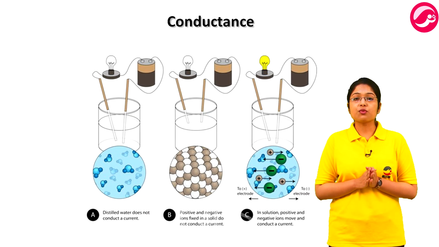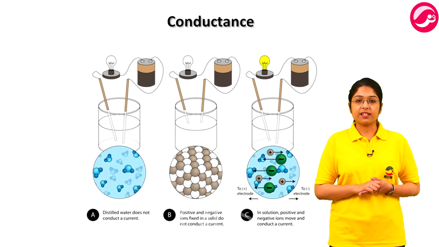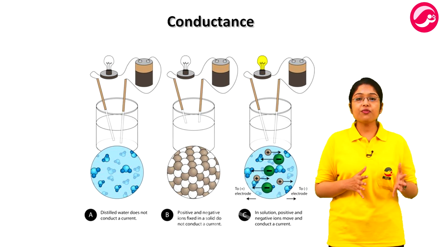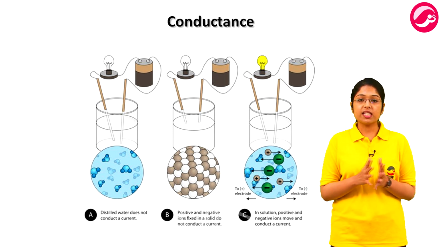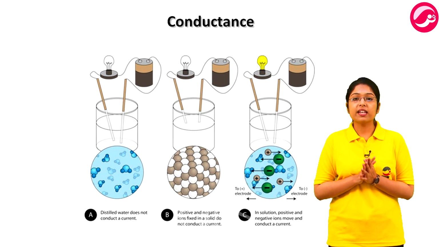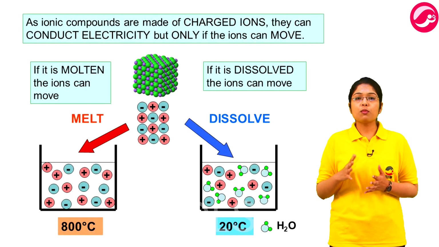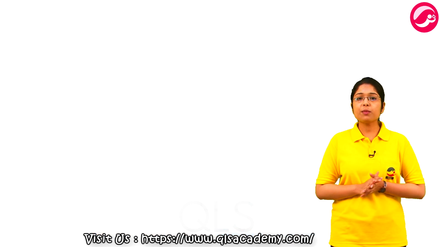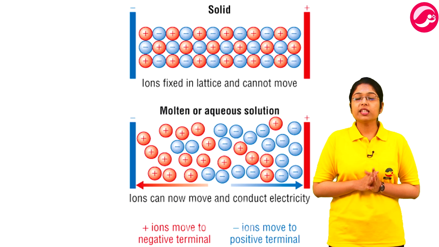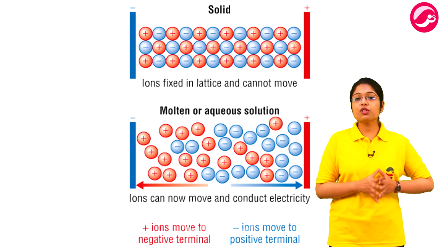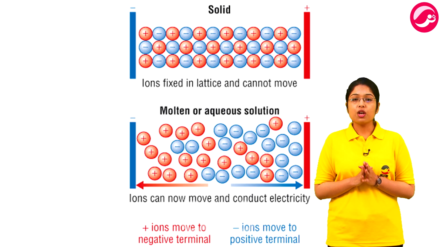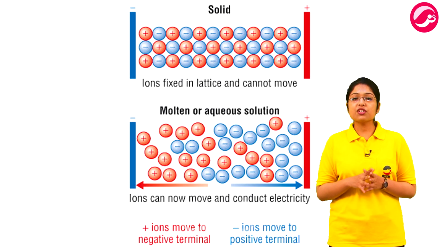This gives rise to the next property, that is conductance. Because ionic compounds release their charged particles in their molten state and solution phase, they can conduct electricity. Ionic compounds can conduct electricity in molten and solution phase, but it is not possible in solid phase, because the ions are held by strong forces of attraction which don't let the ions move. So, in liquid state, the ions dissociate and move towards the oppositely charged poles.